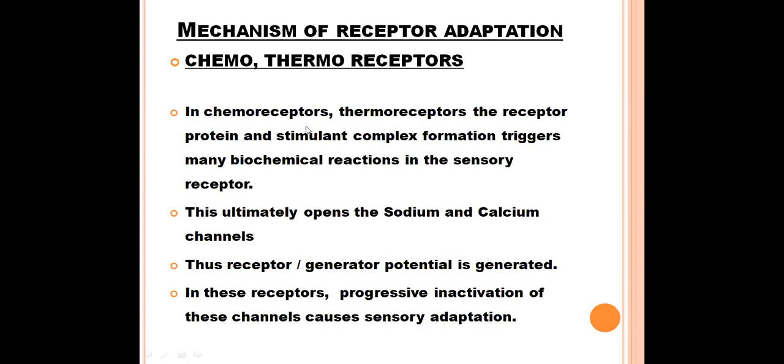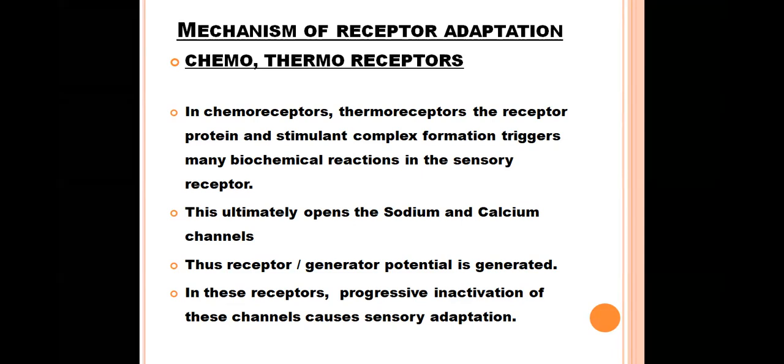Coming to chemoreceptors and thermoreceptors, the receptor proteins present on these receptors are very important. They play an important role in sensory adaptation. These receptors have receptor proteins on their membranes. The stimulus molecule, in the case of thermoreceptors, is the coolness or hotness of the object.